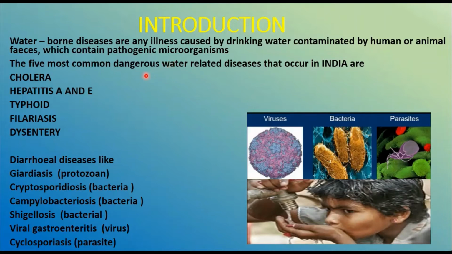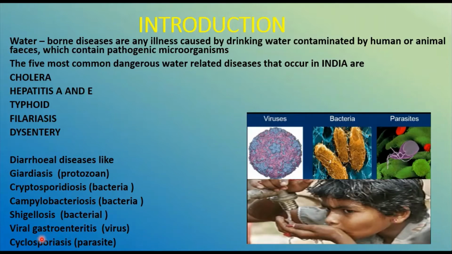In India, the 5 most common dangerous water related diseases are cholera, hepatitis A and E, typhoid, filariasis and dysentery. Other than these, we also have certain diarrheal diseases like giardiasis, which is caused by a protozoan parasite, then cryptosporidiosis, which is caused by a bacteria, then campylobacteriosis, again caused by a bacteria, and shigellosis caused by a bacteria, Shigella dysentery.